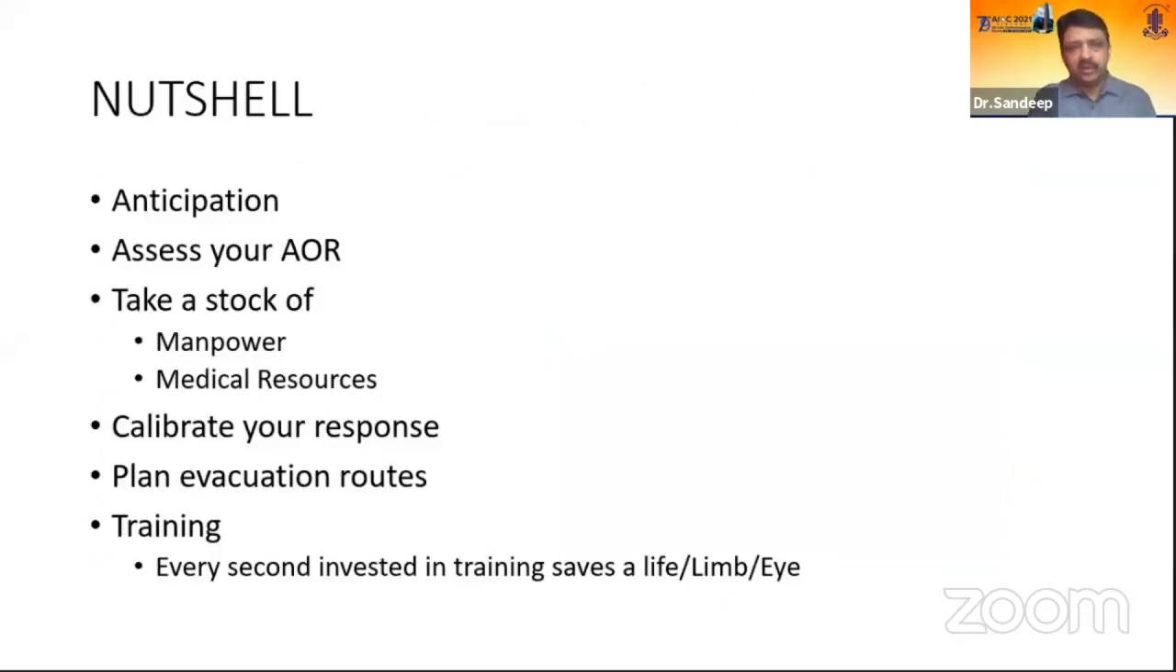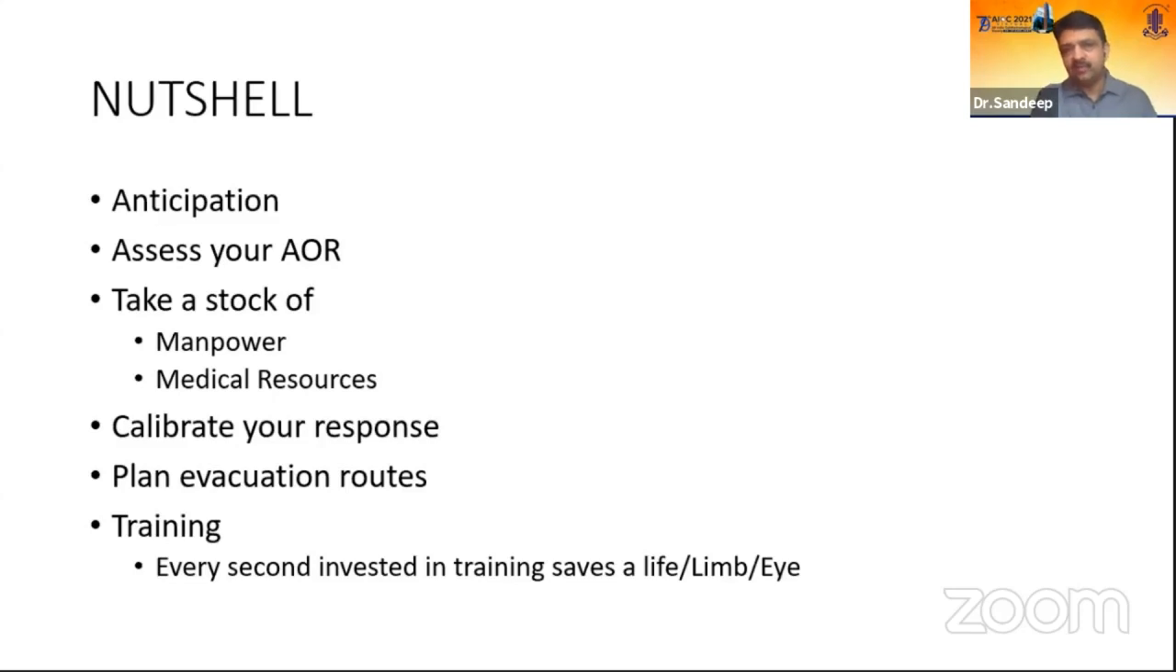What is important to remember is that you should anticipate what kind of trauma you are getting, assess your area of responsibility, take stock of your manpower and medical resources, and accordingly calibrate your response. Whatever you have, use it judiciously and plan evacuation routes.